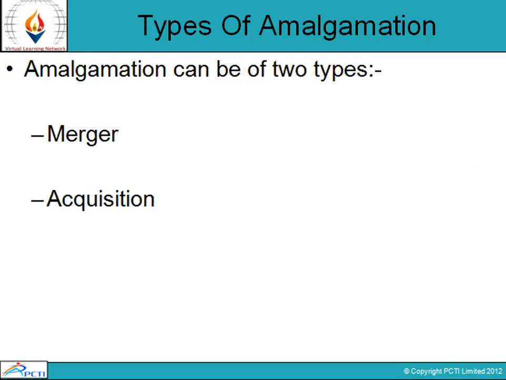When we say types of amalgamation, there are two types. The first one is merger. As we have discussed, merger is an arrangement where two existing companies unite together for a project in hand. When we talk about acquisition, it is a scenario when one company buys out all the shares and properties of another company.